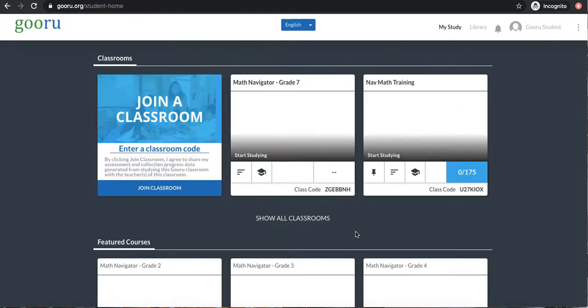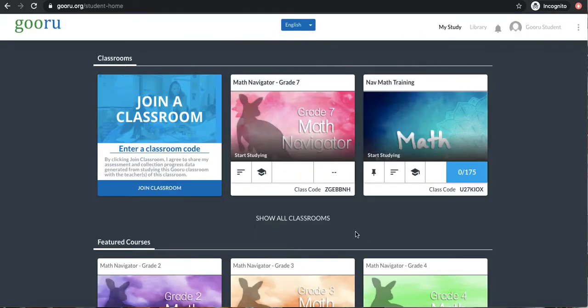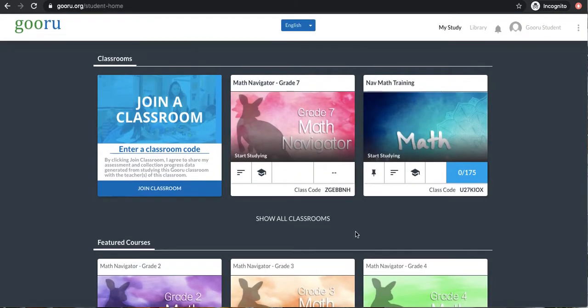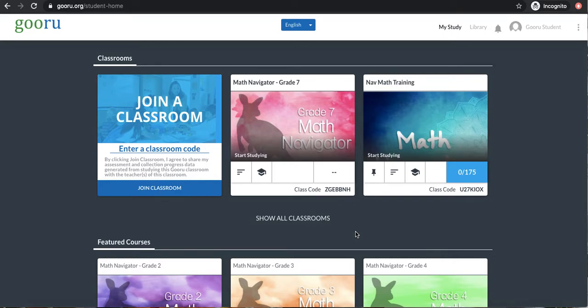So this will bring you to your main page. This is your study page, and it's going to show you the classrooms that you are a part of. So I'm a part of two classrooms, these two right here, but you're probably only going to see one. It's probably going to have a kangaroo on it, and most likely it'll say your teacher's name at the top. So this is the class I'm going to be working with today.